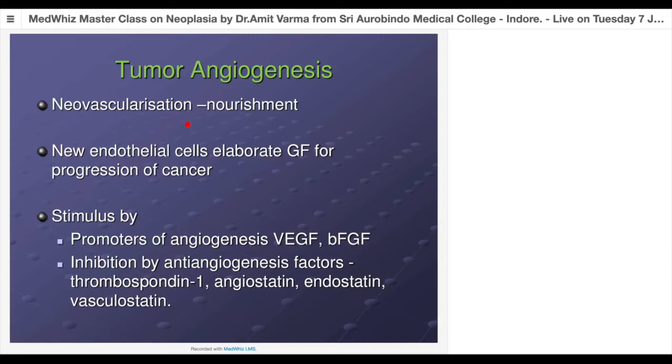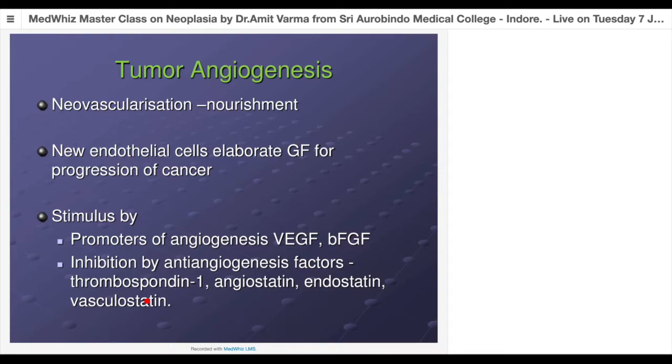And we have already seen that we have angiogenesis factors and anti-angiogenic factors. Angiogenesis factors are basically growth factors like vascular endothelial growth factor, transforming growth factor beta, or fibroblast growth factors. And inhibition is by anti-angiogenesis factors like thrombospondin-1, angiostatin, endostatin, vasculostatin. So the promoters should be more in concentration compared to inhibitors, so there's a good vascularization of the tumor.